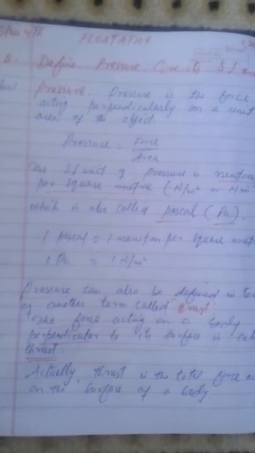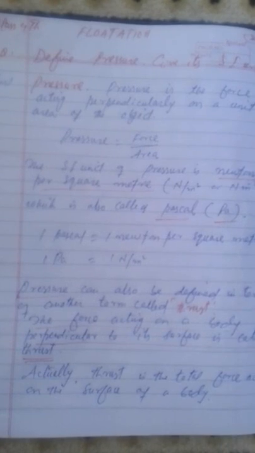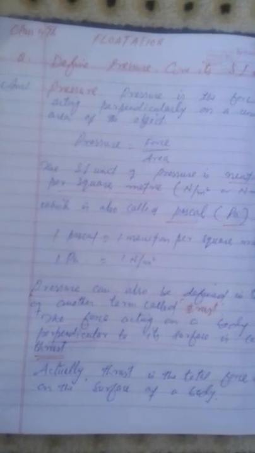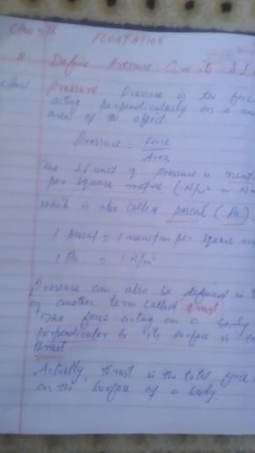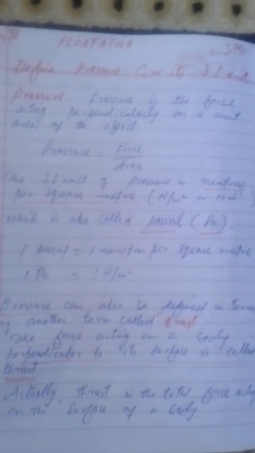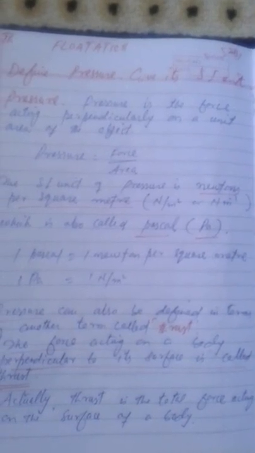The force of the thumb produces small pressure when it acts on a large area of wood, but the same force of the thumb produces much greater pressure when it acts on a very small area of wood through the tip of the drawing pin. The effect of force depends on the area of the object on which it acts. The weight of a body is also a force, and it always acts in the downward direction.